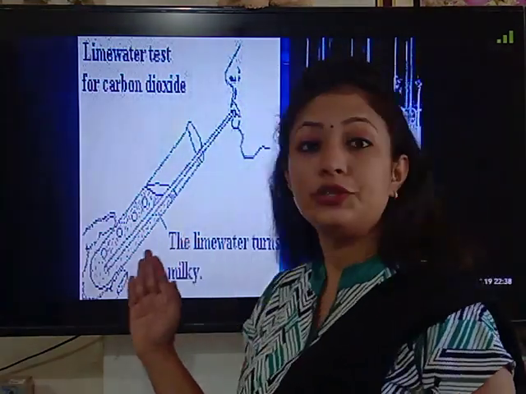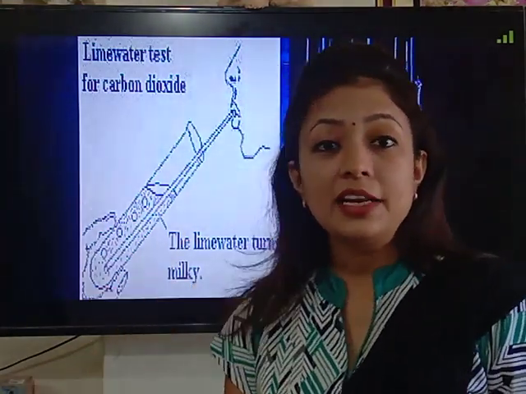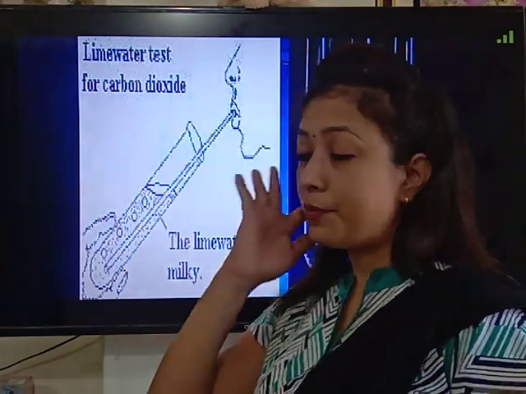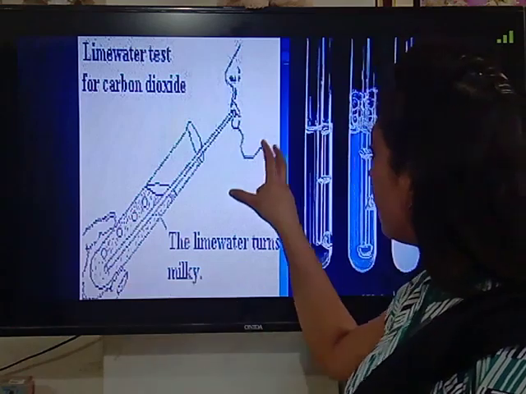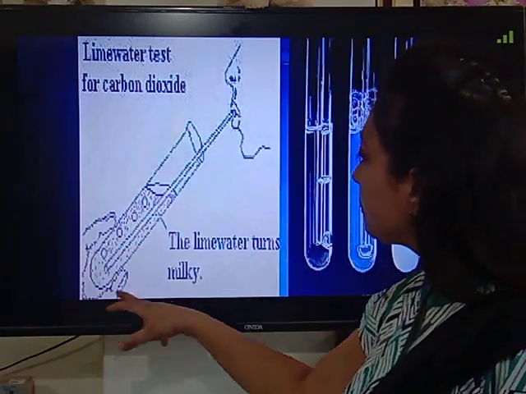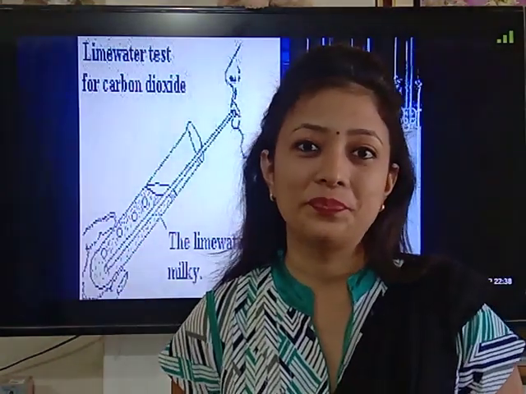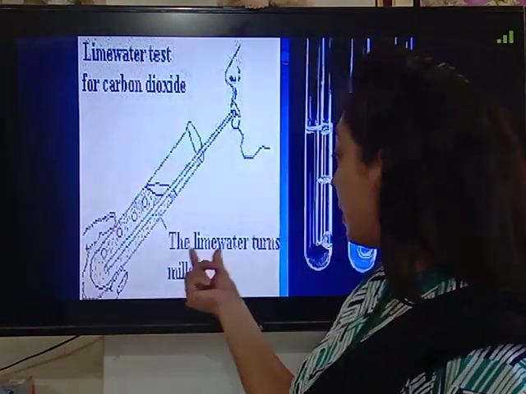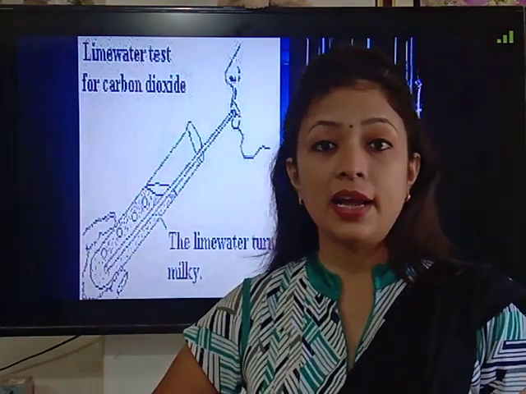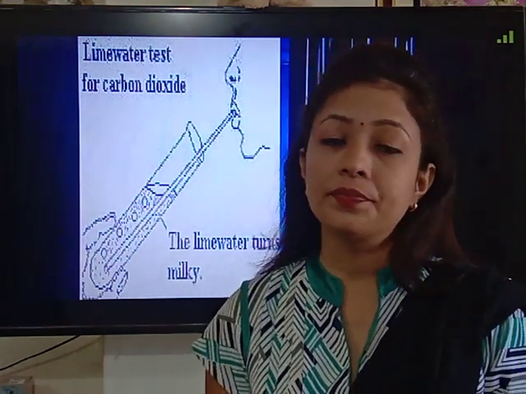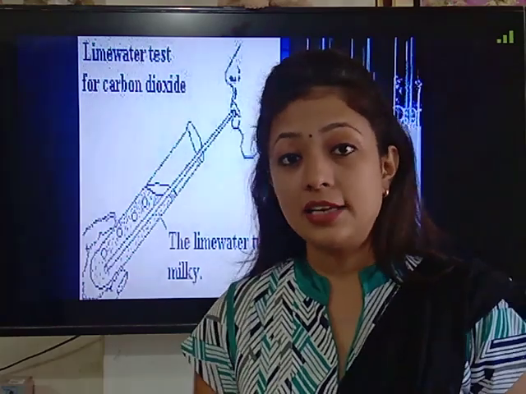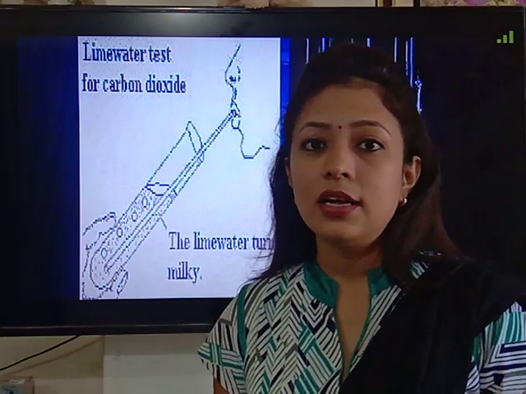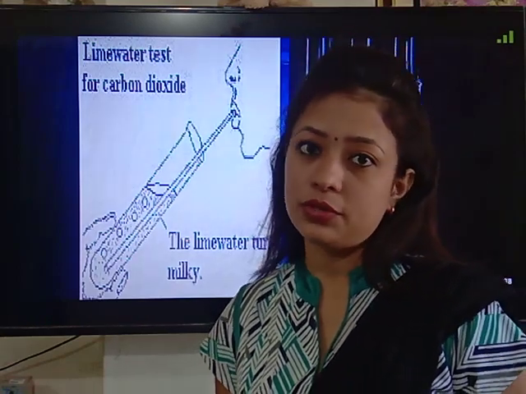So children, this activity shows that respiration produces carbon dioxide, which is the end product of respiration. How can one prove it? Here you can see we are blowing air into a test tube containing lime water solution. So children, what is lime water solution? It is prepared by adding dry slaked lime into water, or simply if you add calcium oxide, that is quicklime, into the water, it will form lime water, that is a slaked lime solution.